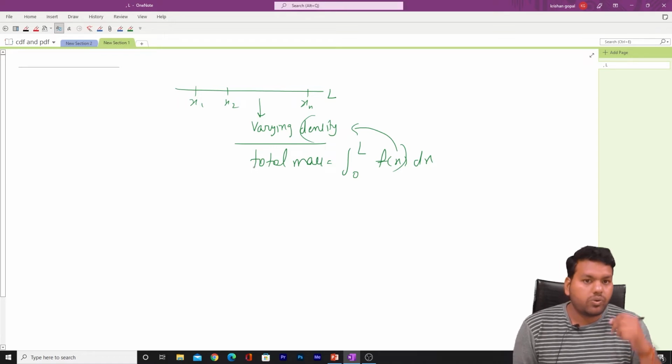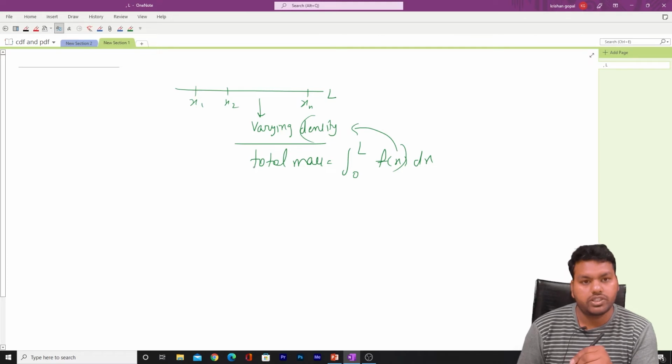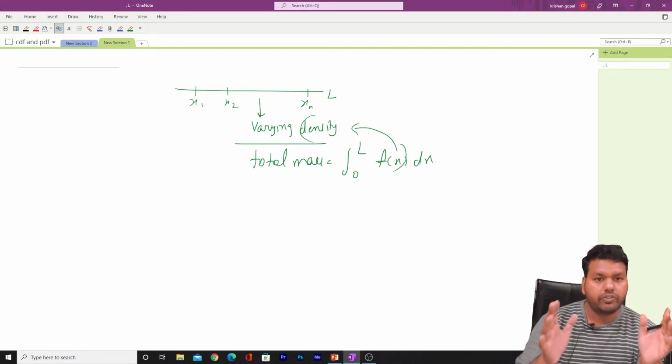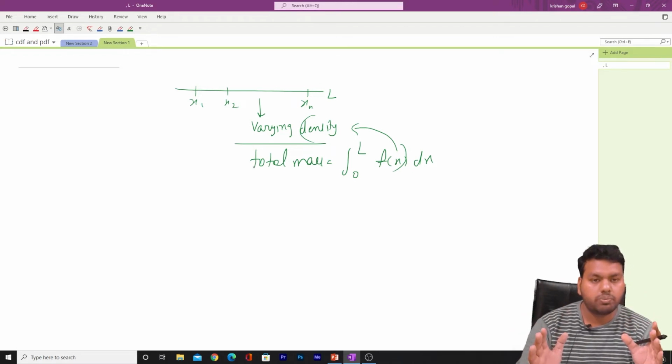So now, in the continuous random variable, we will use the probability density function, because a continuous random variable will take a value between the range of 2 points, and between the range of 2 points there are an infinite number of points. So to calculate the probability we use the probability density function.